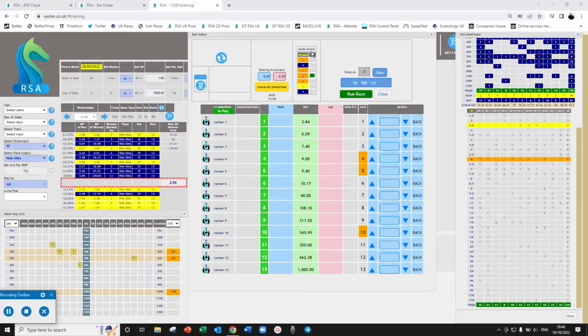Now let's have a look at order score. Order score is saying 2's the most likely, fave's unlikely, and fave's nice and cheap, and then the 4 in there as well. But also we're looking at these 14s over, over 14, so to 170 basically you're looking at. So we know we can lay the favourite, so let's set this up with your bets.